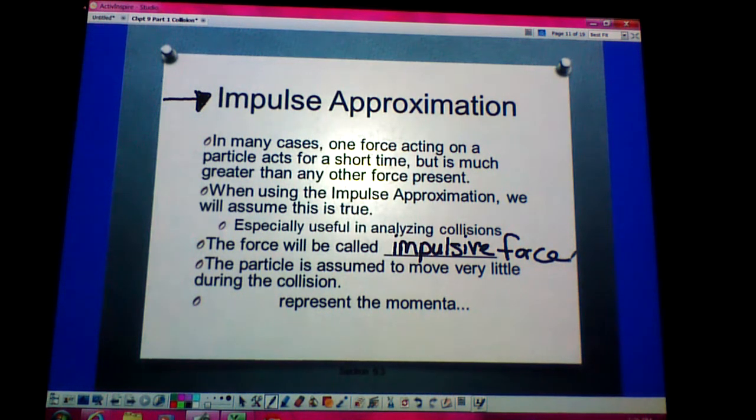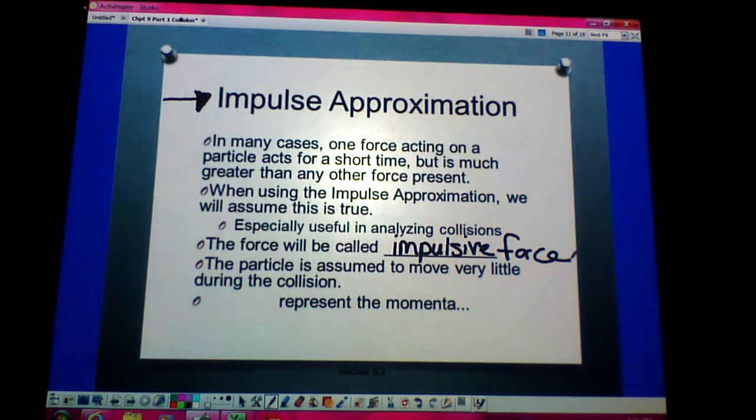So let's say, for example, that we have a baseball and we strike that baseball with a bat. If we think about the collision between the ball and the bat, maybe like 0.01 seconds of actual collision time, that time is incredibly short. And we know that the average force that the bat exerts on the ball in this time is probably like several thousand newtons.